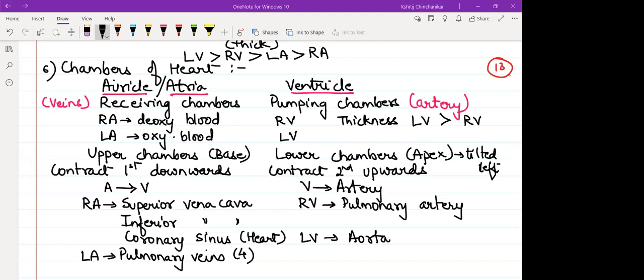So aorta, before it gives blood to any part of the body, one of the branch will come out immediately from aorta, which will supply oxygenated blood to the musculature of the heart, which when will be used up, the deoxygenated blood should be poured back in the heart. So right atrium में जो vein open होती है, which brings the deoxygenated blood from the heart itself, coronary sinus.